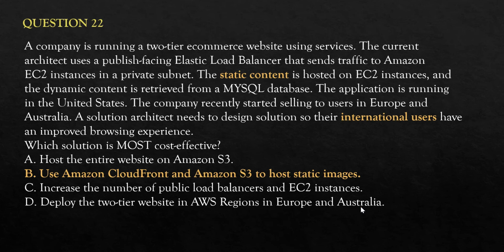So what will happen is, from a performance point, it is fine. People in Europe will have faster access. People in Australia will have faster access. But it will not be cost effective compared to this option B. It will have higher costs. Our final answer is option B.